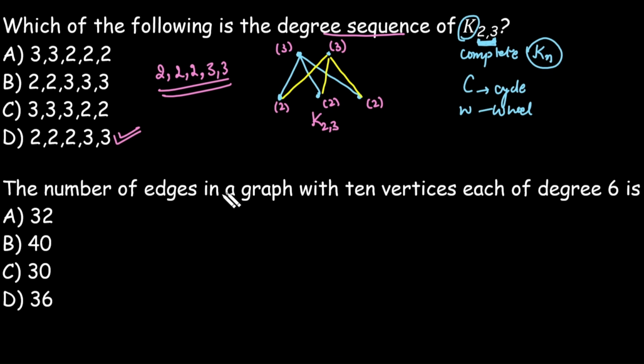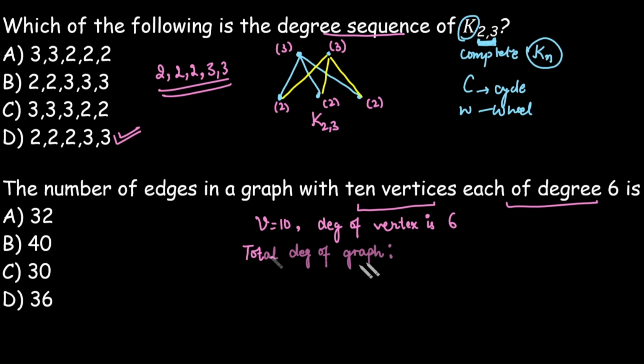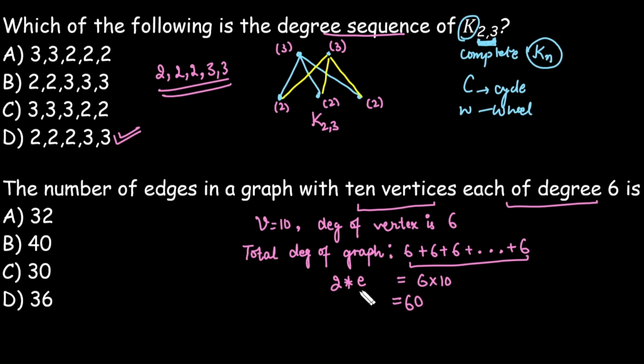Next: the number of edges in a graph with 10 vertices, each of degree 6. We have 10 vertices, and the degree of each vertex is 6. It means the total degree of the graph is 6 plus 6 plus 6, up to 10 times, because we have 10 vertices. We can also write it as 6 times 10, that is 60. Now the total degree of the graph is equal to 2 times the number of edges by the handshaking theorem. So edges is equal to 60 divided by 2, that is 30. Hence option C is correct.